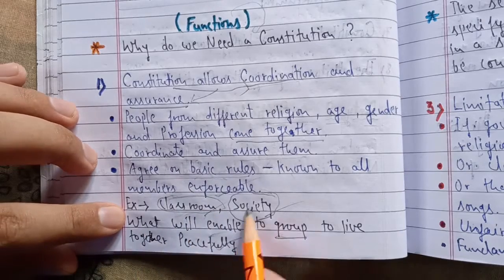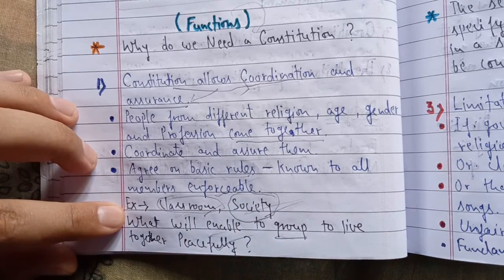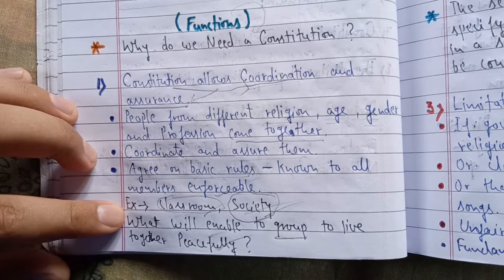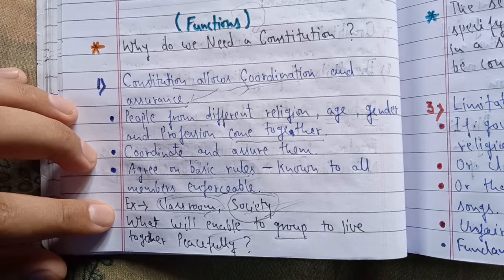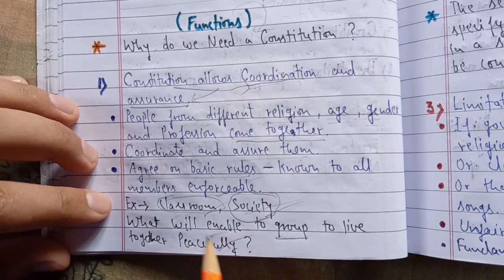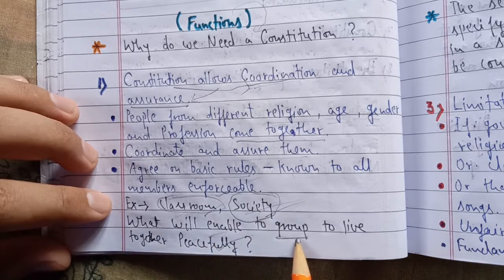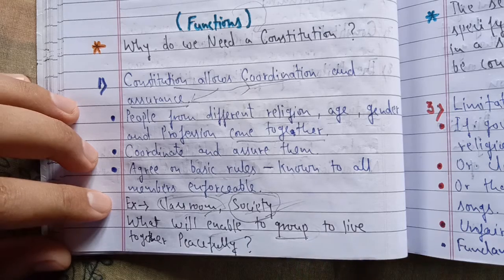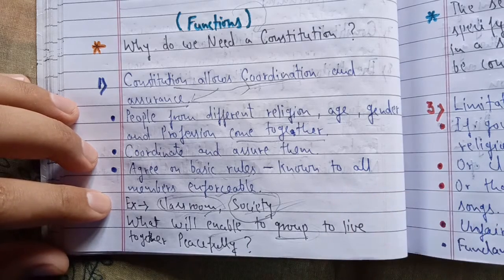For example, in a classroom, as in society, we can see so much diversity, with students from various different backgrounds. But there are some basic rules in the classroom according to which you have to behave: you have to enter the class, you have to study in the class. These basic rules are very important to bring coordination and assurance among the people of our society. Then the question arises, what will enable the group to live together peacefully? What is that thing you think that helps a particular group live together peacefully? This is a question for you.